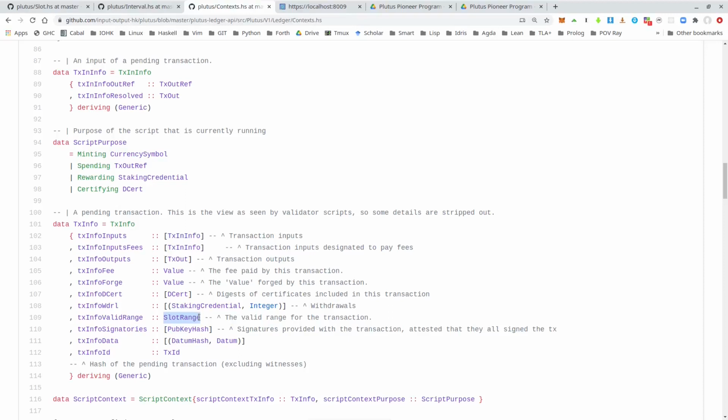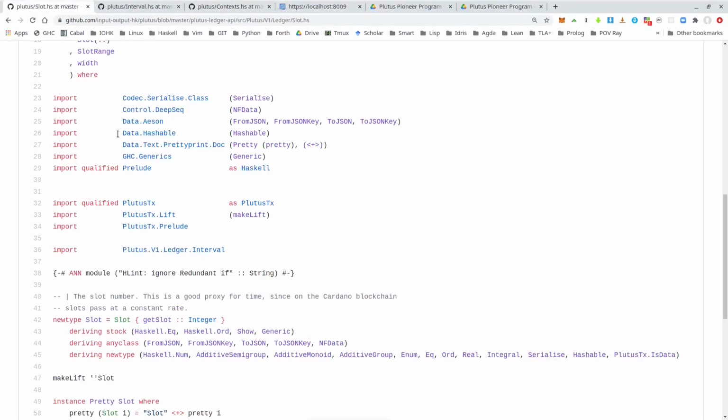So such a transaction by default is always valid, no matter when it arrives at the node. But we do have the possibility to explicitly set a different slot range. And that's what we have to do if we deal with time-critical smart contracts, like in the auction example. So let's look at this slot range type in a bit more detail.